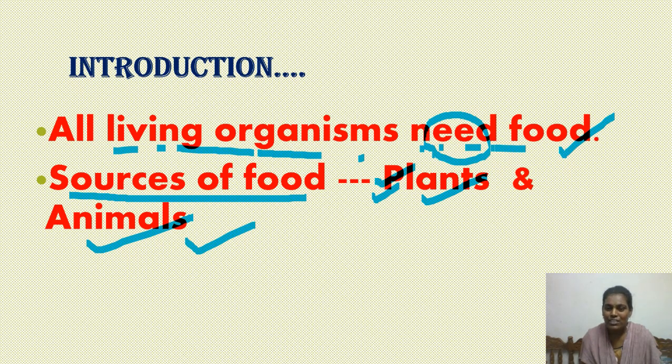We have to increase crop production to produce a large amount of food. You all know that day by day the population is also increasing. Is a little amount of food sufficient to feed the entire population? We have to increase the crop production to fulfill the food requirement of the entire population. Then what should we do to increase the crop production? That is what we are going to discuss under this lesson.